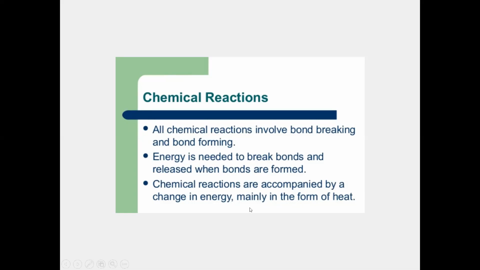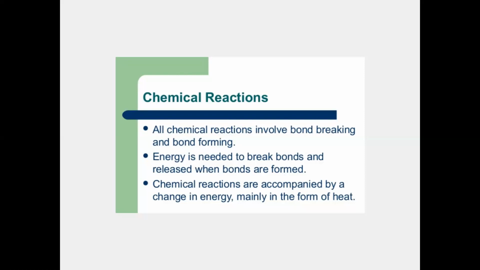Energy is needed to break the bonds and is released when the bonds are formed. So basically, the terms endothermic and exothermic come in. In the next topic, we will be discussing these two terms, endothermic reaction and exothermic reaction. What do these two terms mean? As we have said, in a chemical reaction, bonds are being formed and bonds are being broken down, so all this phenomenon requires a huge amount of energy. Energy is required to break the bond, but when new bonds are formed, they release energy.